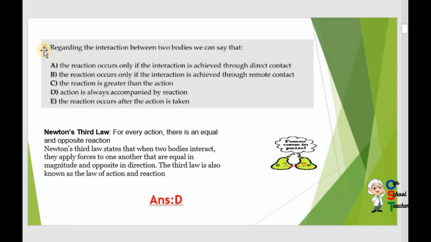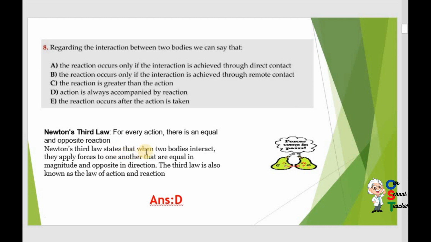Now move on, question number 8. Regarding the interaction between two bodies, we can say that... Before reading the options, I would like to tell Newton's third law. For every action, there is an equal and opposite reaction.